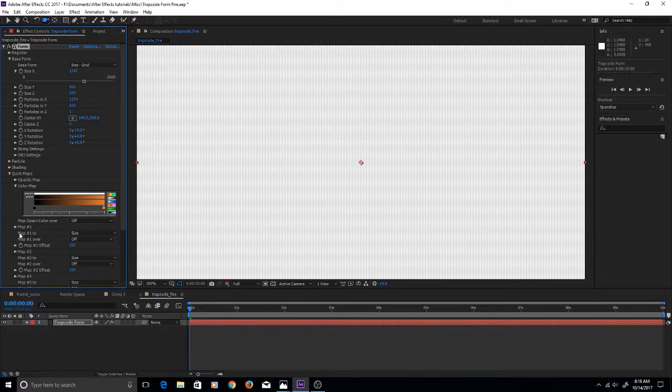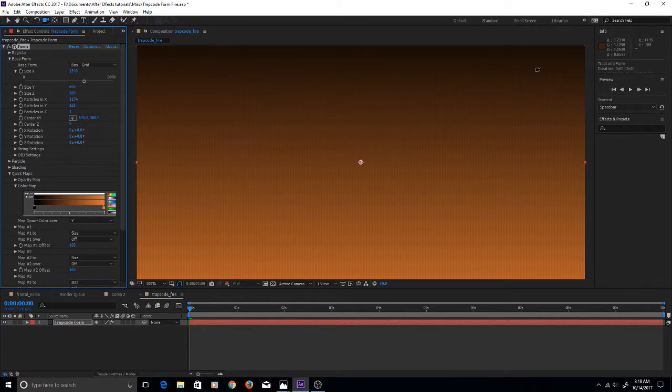Now what we want to do is assign these colors. We want to tell Trapcode Form exactly how we want these colors mapped. So what we'll do is go just below the color picker box here where it says map opacity and color over, and we want to select the y-axis. And there, now our particles have some color. They transition from the black that we created all the way to the deep orange. So that's great, we're in good shape so far.